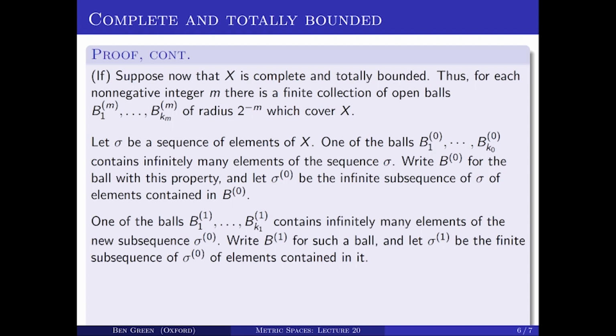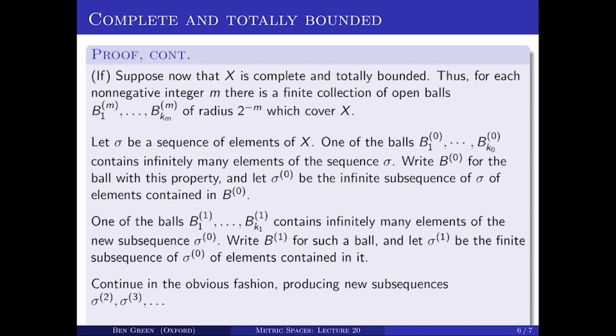So we've done a 0th stage, which led to sigma to the naught, and now we've done stage 1, which leads to sigma to the 1. So sigma to the 1 is a subsequence of sigma, and all of its elements lie in this ball B to the 1, which is a ball of radius 1/2. Now we just continue this way. The next step would look at the balls of radius 1/4, then the balls of radius 1/8, and so on. At each stage, we refine our subsequence to a new subsequence, sigma to the 2, then sigma to the 3, and so on.